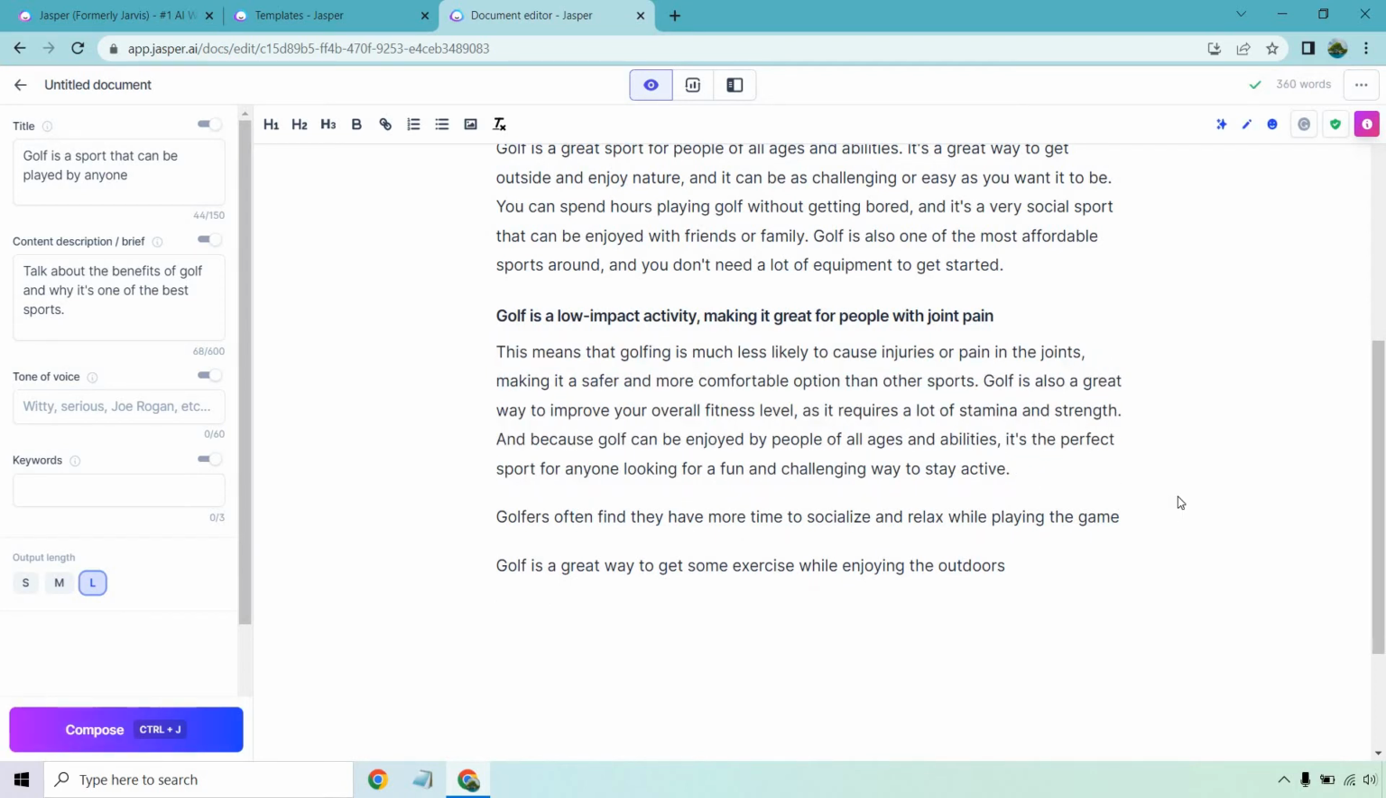This means that golfing is much less likely to cause injuries or pain in the joints, making it a safer and more comfortable option than other sports. Golf is also a great way to improve your overall fitness level as it requires a lot of stamina and strength. And because golf can be enjoyed by people of all ages and abilities, I like that. It confirms that from the previous paragraph. It's the perfect sport for anyone looking for a fun and challenging way to stay active.